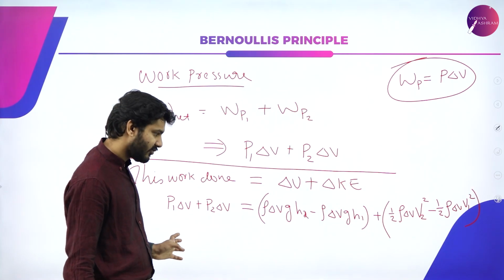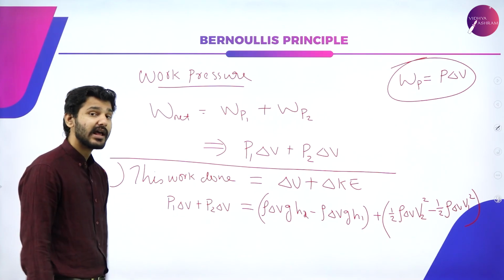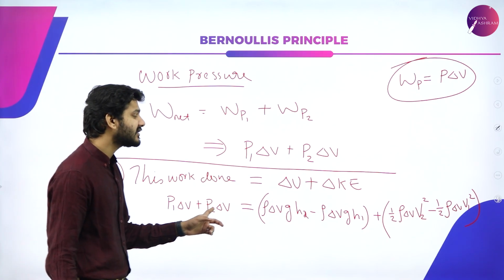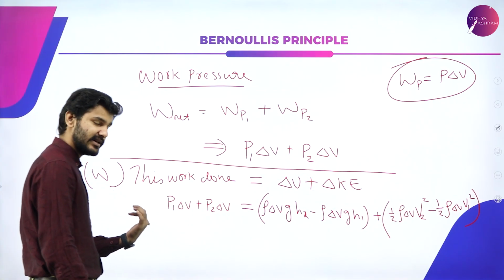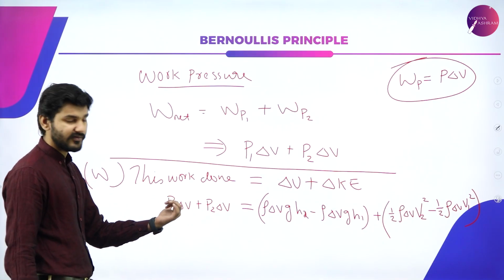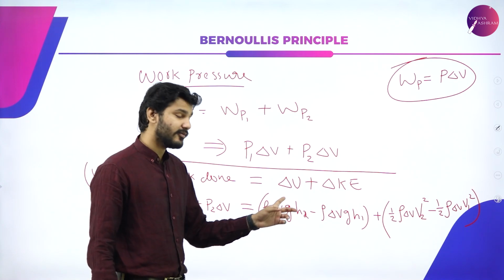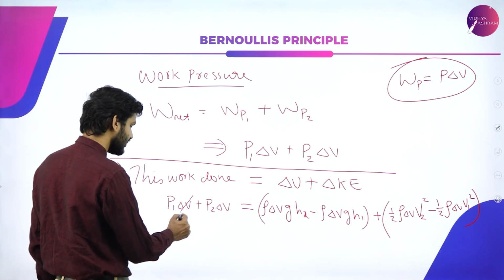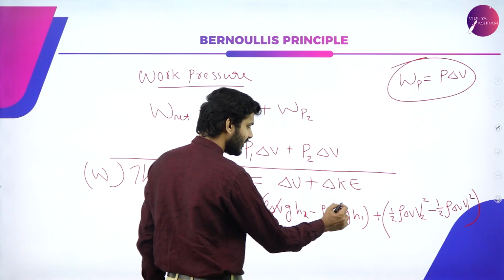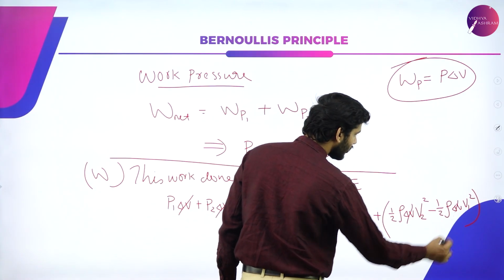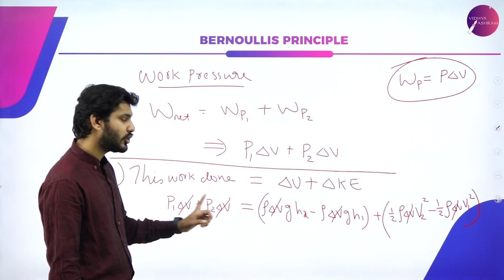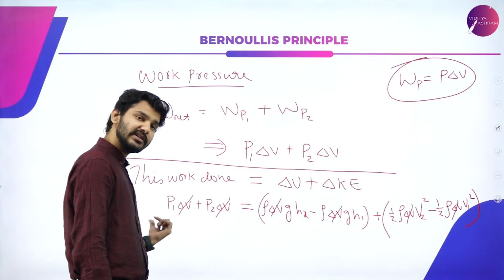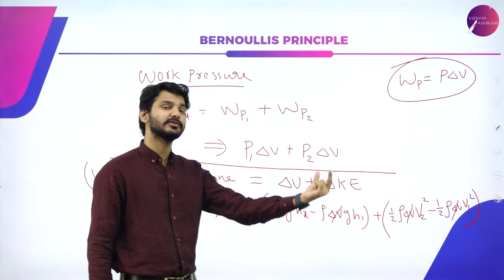So we have the equation right here. Now you can cancel whatever you want. Delta V is common everywhere, so you can take it out and cancel it, or dividing throughout by delta V, you will get the delta V term eliminated from all the parts, right? And now you can also see that there is 1, 2. So I'm taking all the ones to one side and all the second terms to the other side.